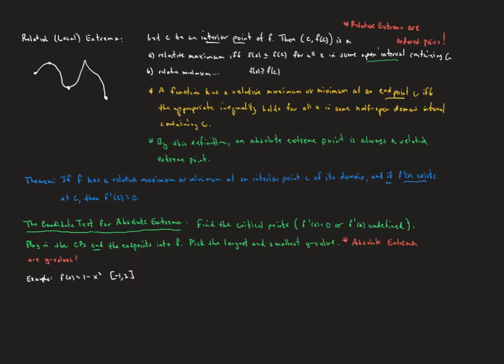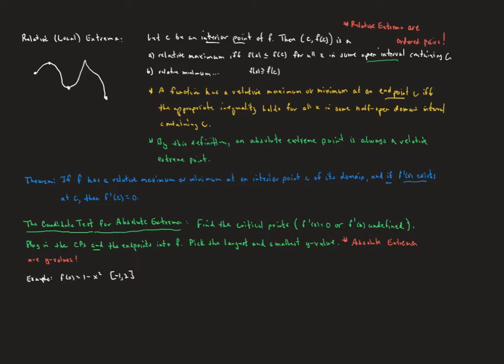And if not, it won't. The writers of the AP exam know and understand that different authors treat endpoints differently, so they will never ask you whether an endpoint is a relative minimum or a relative maximum. But by the definition of the authors of our textbook, an absolute maximum is always going to also be a relative maximum or minimum too.